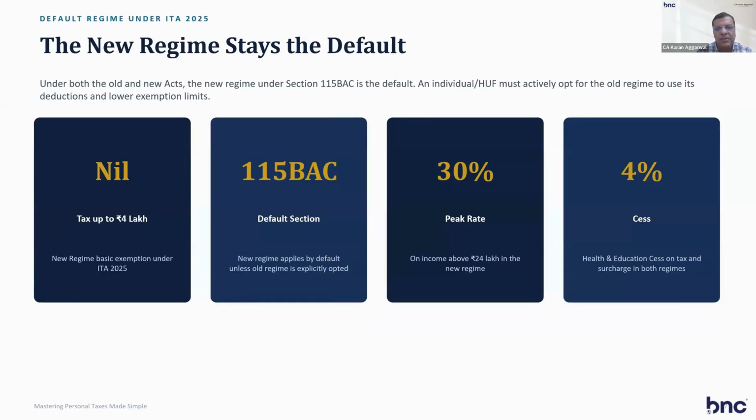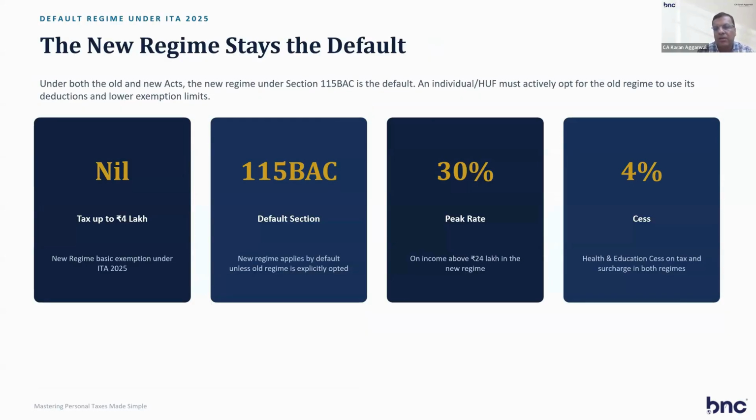So the new regime stays the default. Now, India has a two-regime policy: the old regime, where all the deductions were available, and the new regime. In the new Act 2025, the new regime is the default. Previously also, in the 1961 Act for the last two years, the new regime has been the default regime. Default regime means that if you want to change from the new regime to the old regime, then you have to fill a form. Otherwise, you are in the new regime.